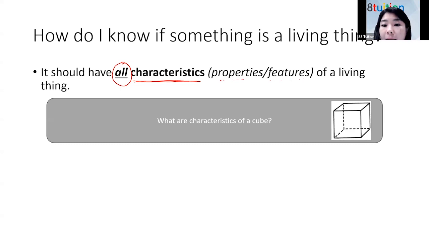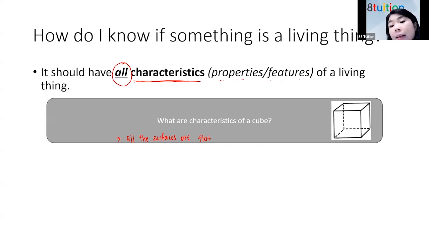Ishan or Sam, you can help him. He doesn't seem to be very sure. Yes, Kawin? It has flat surfaces. Good. That is a characteristic. So you notice that all the surfaces are flat. Very good, Kawin. Okay, so this is one characteristic of the cube.